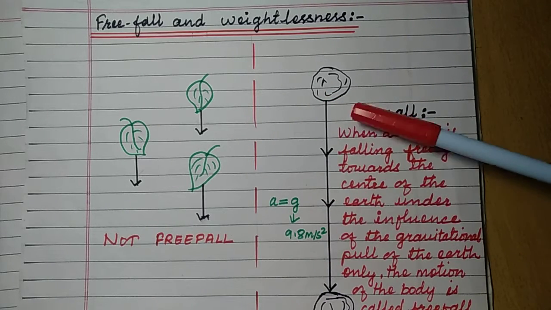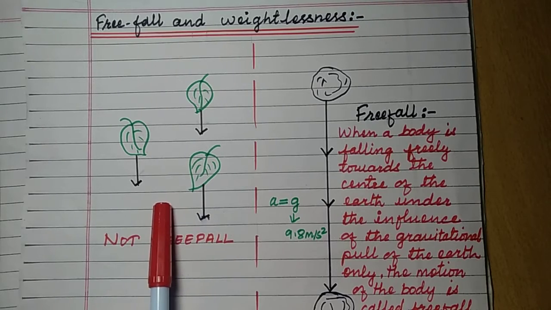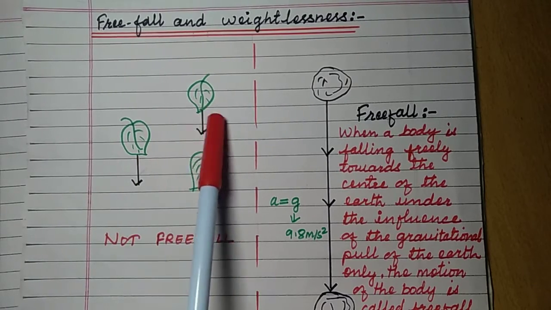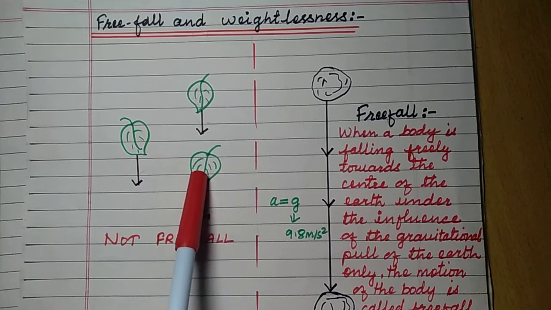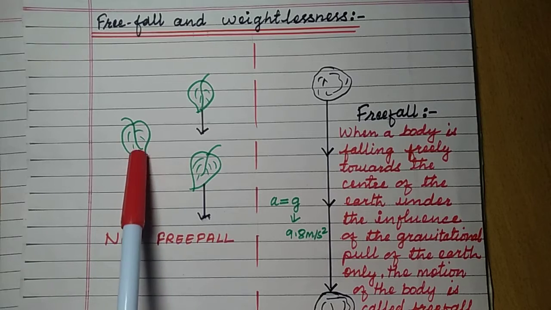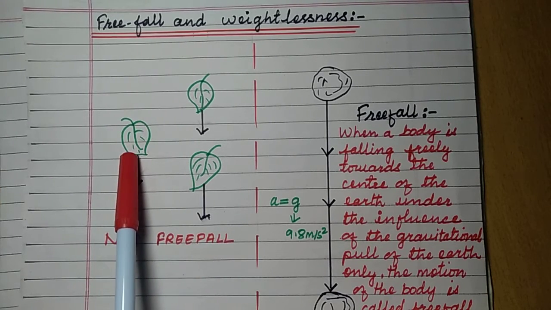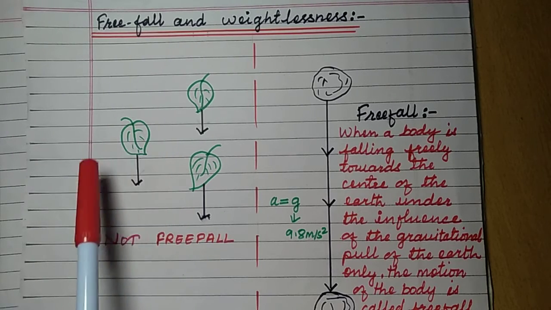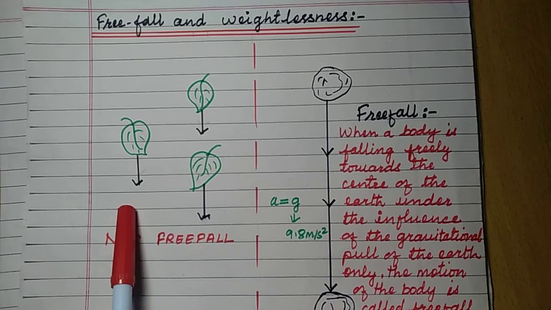Not even air resistance. Whereas in this case, upward air resistance is making these leaves fall down slowly. So the upward air force acting on the large surface of this leaf is almost equal to the weight of the leaf. That is why this leaf is falling down slowly.